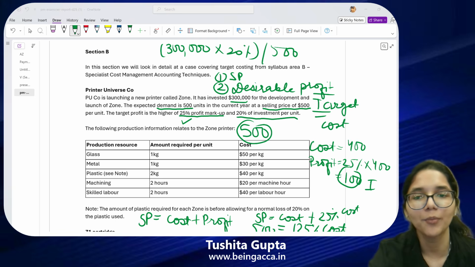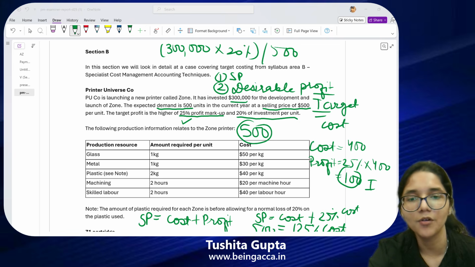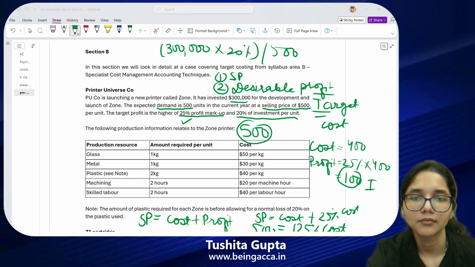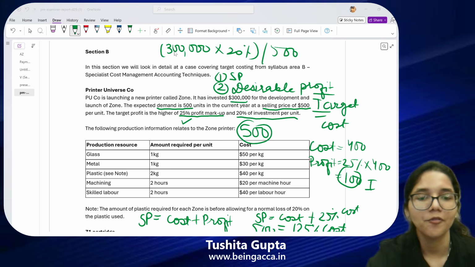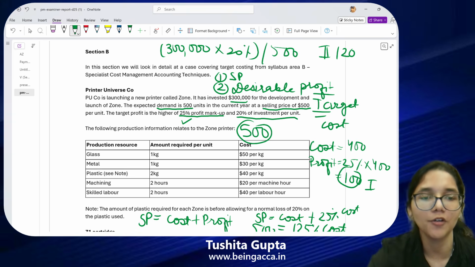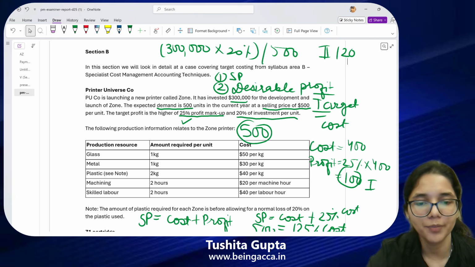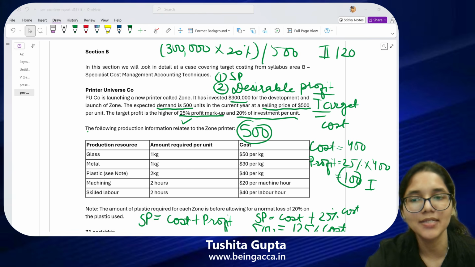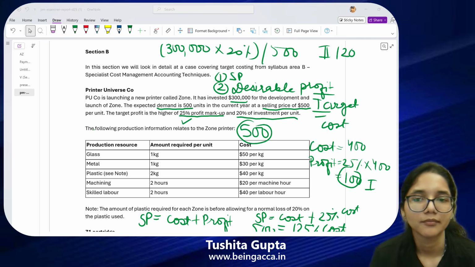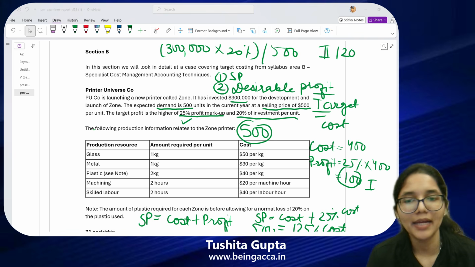Can you let me know how much your profit per unit looks like right now if you do this particular working? You get 120 as your profit. So option 1 was to have a profit of 100. Option 2 is to get a profit of 120. So which option would you like to choose? It's given in the question. We will be picking the higher of both of these. So which option should I go for, 100 or 120? I should be picking option 2, that is 120.